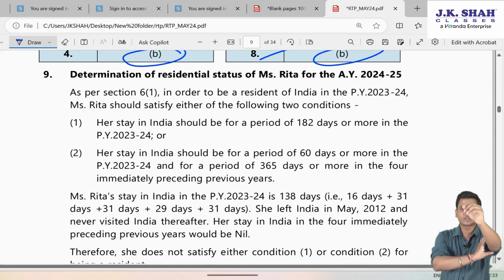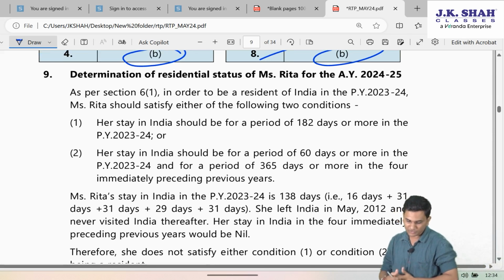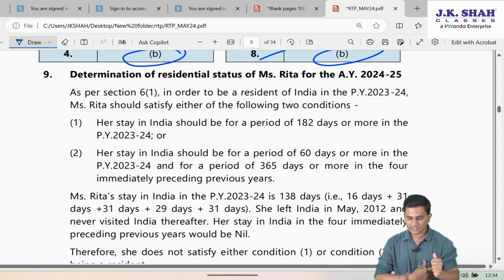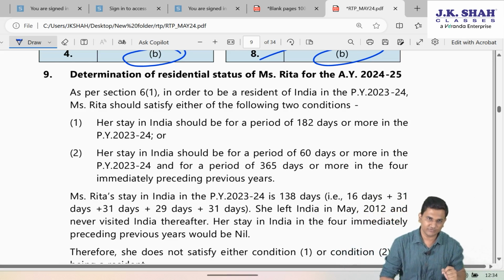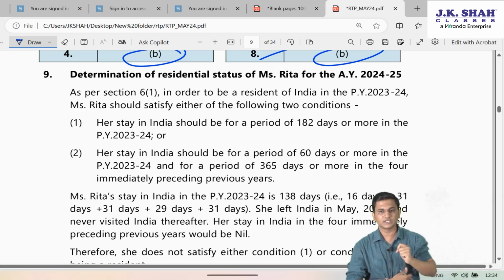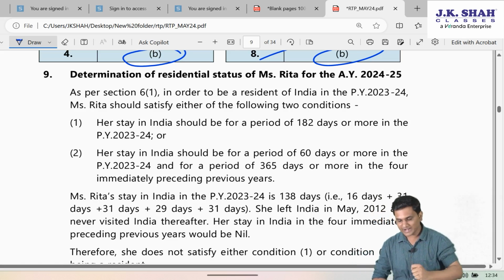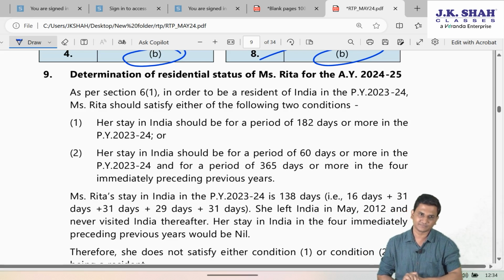As per section 6 clause 1, in order to be a resident of India in the previous year 23-24, Ms. Rita should satisfy either of the two following conditions. Her stay in India should be for a period of 182 days or more in the previous year 23-24, or her stay in India should be for a period of 60 days or more in the previous year 23-24, and for a period of 365 days or more in the 4 immediately preceding previous years.